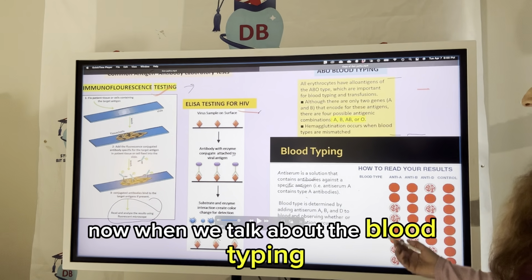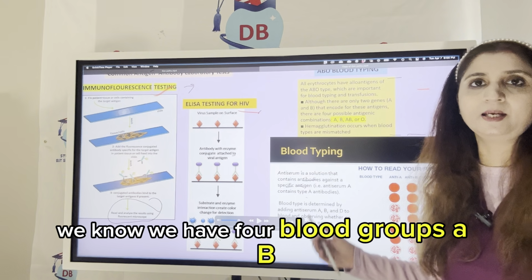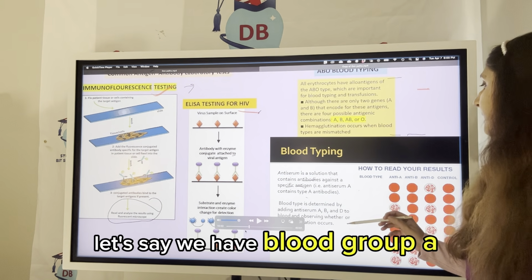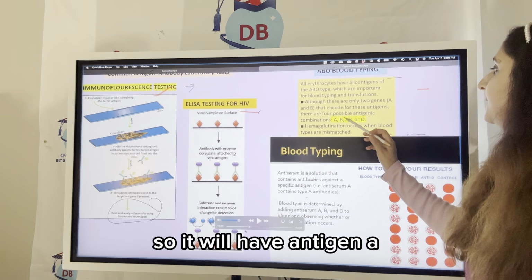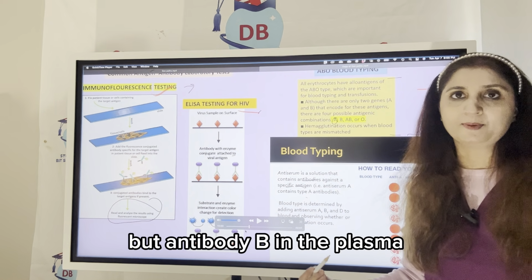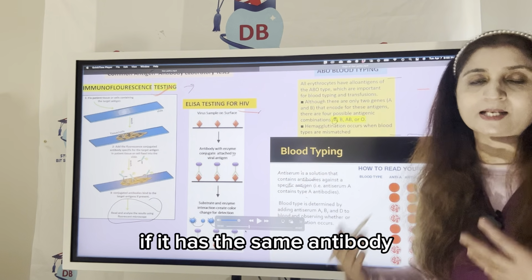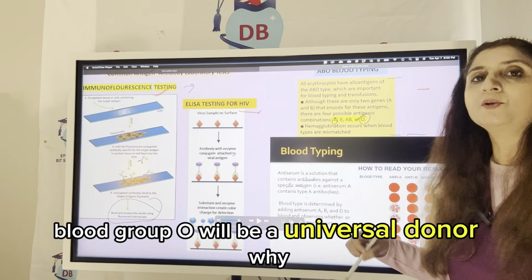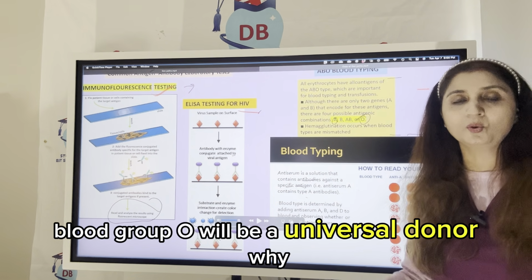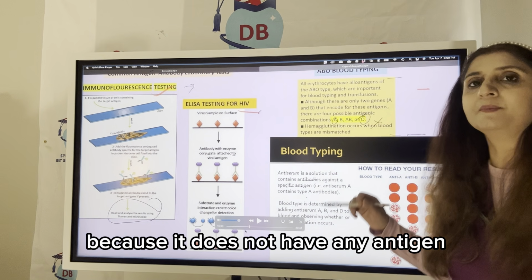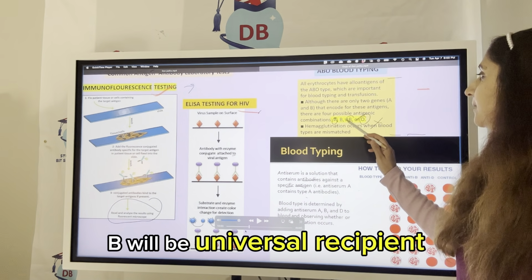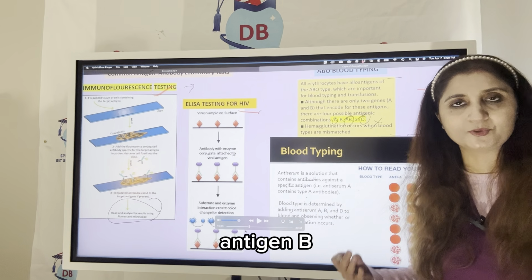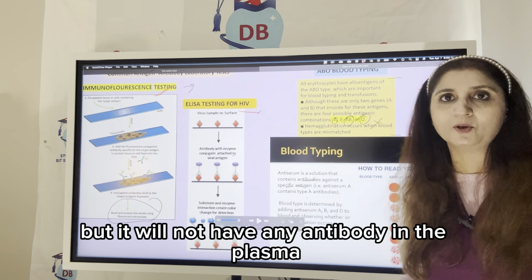Now, when we talk about blood typing, we know we have 4 blood groups: AB, A, B, and the O blood group. So, whenever you have any blood group, let's say we have blood group A, it will have antigen A but antibody B in the plasma, because we don't want the blood to coagulate if it has the same antibody. Now, blood group O will be a universal donor. Why? Because it does not have any antigen, but it has both the antibodies. AB will be universal recipient because it will have both antigen A and antigen B, but it will not have any antibody in the plasma.